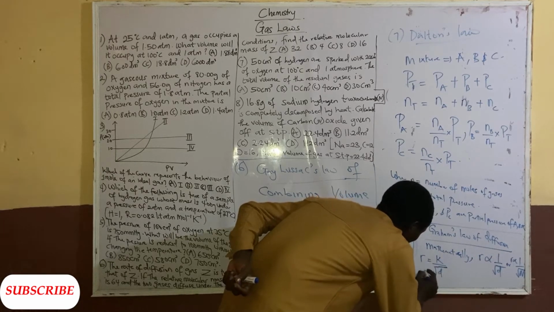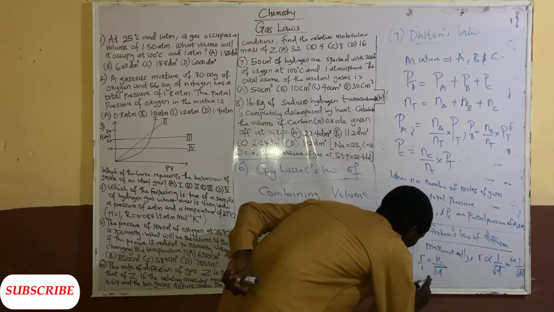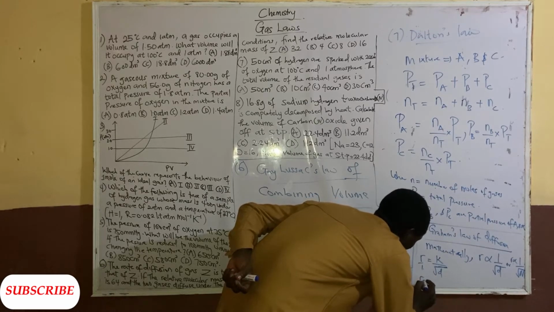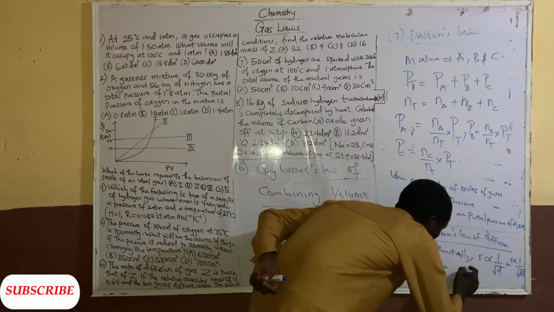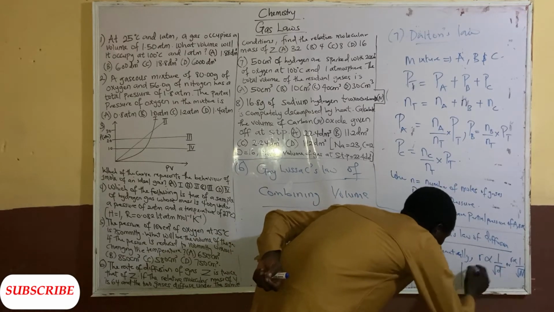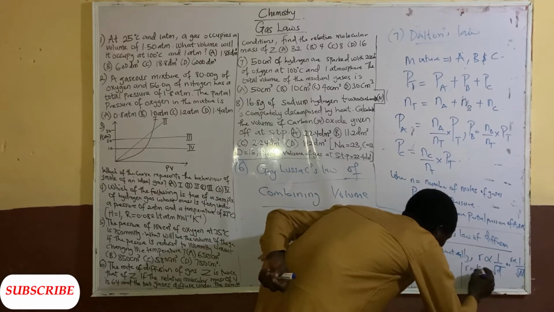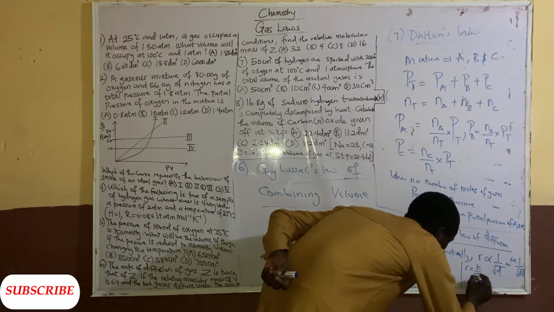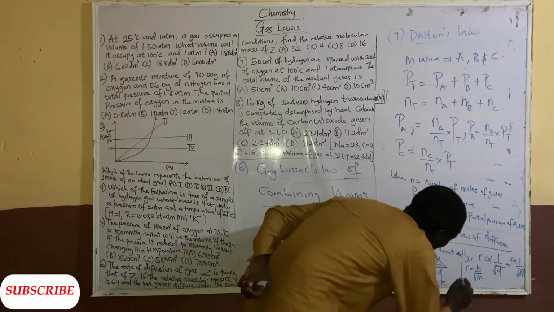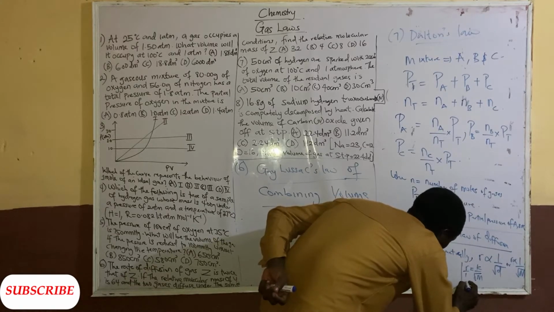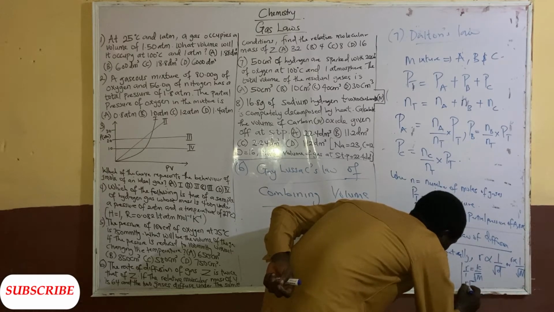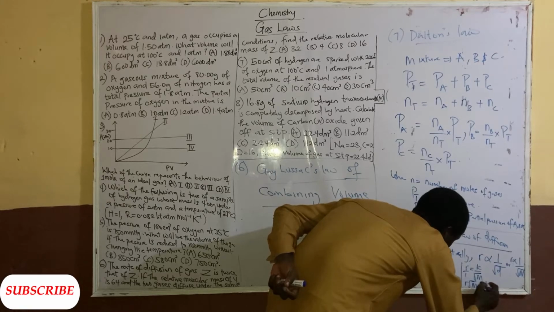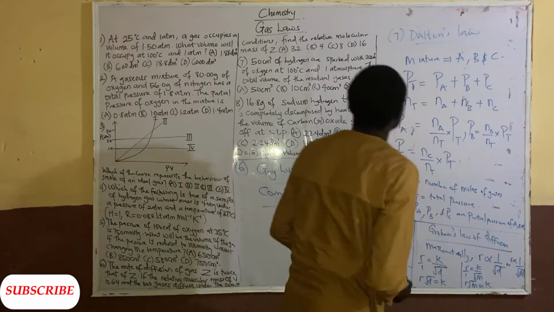If I cross multiply, I'm going to have R root D equal to K. The same thing happens when I use R directly equal to K over root M, where M is the relative molecular mass. When I cross multiply, we have R root M equal to K. So that's that about that.